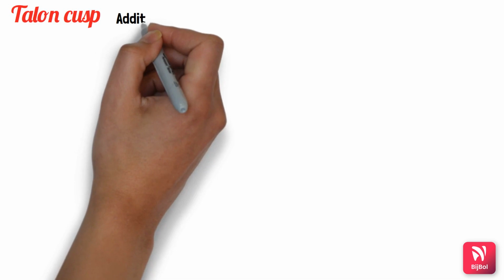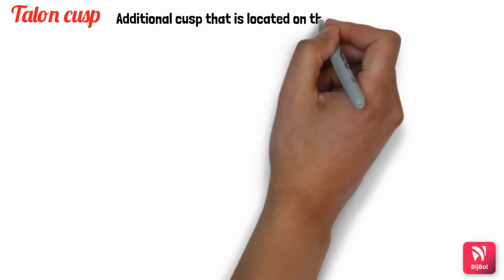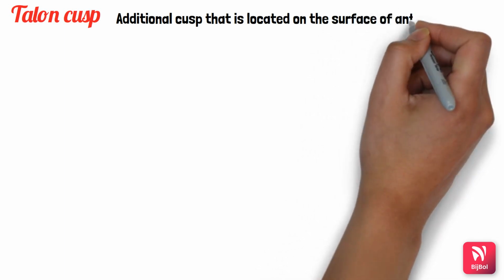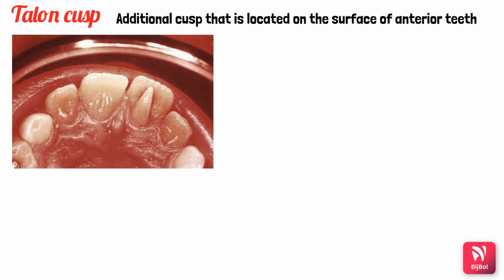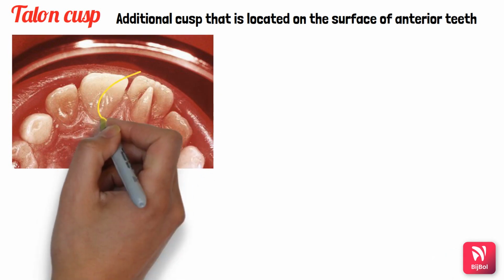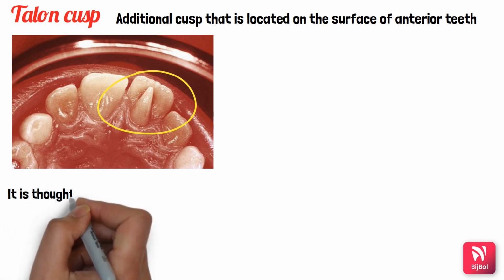So the next condition is Talon's cusp. It is basically an additional cusp that is located on the lingual surface of the anterior tooth. This additional cusp extends at least half the distance from the CEJ to the incisal edge. Here is a clinical picture of a talon cusp on the lingual surface of the central incisor, where it extends from the CEJ to the incisal edge.